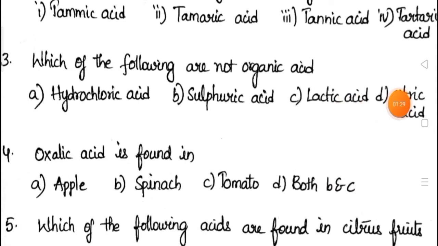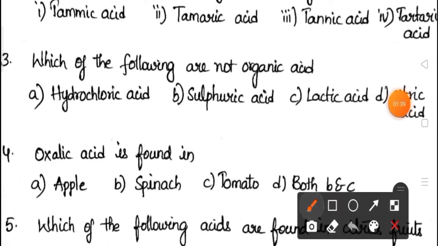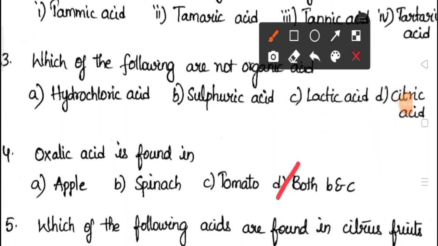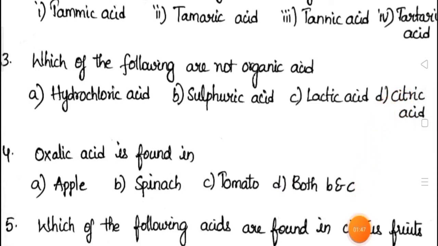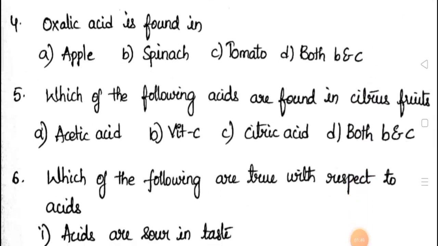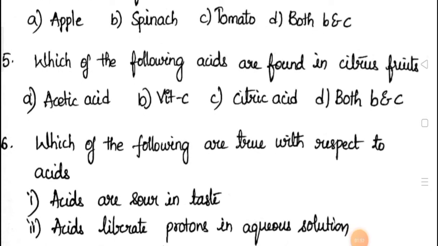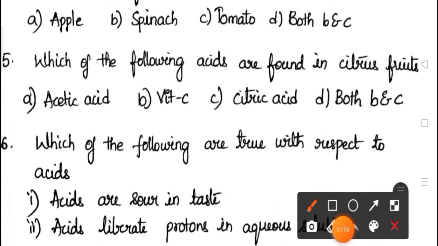Coming to the fourth question, oxalic acid is found in apple, spinach, tomato, both B and C. The answer is both B and C, because it is present in both spinach and tomato. Then coming to the fifth question, which of the following acids are found in citrus fruits? In citrus fruit, both vitamin C, that is ascorbic acid, and citric acid are present. So the correct answer for this question is both B and C, that is D option.